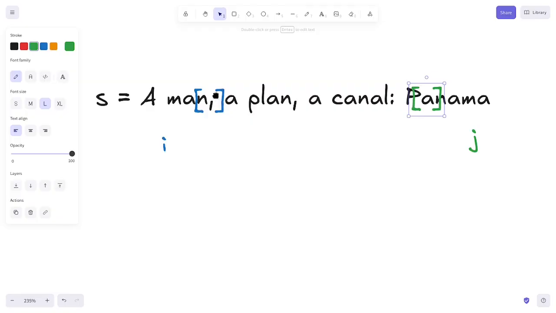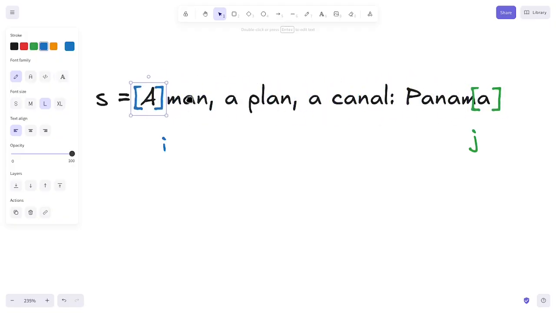Since the comma is not an alphanumeric character, it will be skipped. Move again to the space, it is going to be skipped, and then this A, since they are both the same, we are going to move to the P, and we move the first pointer to the white space right here. Then it is not an alphanumeric character, so we'll move it again by one, and as we go through, the pointers pass each other, then the while loop will stop and we get the result of true. And that way we can handle this.